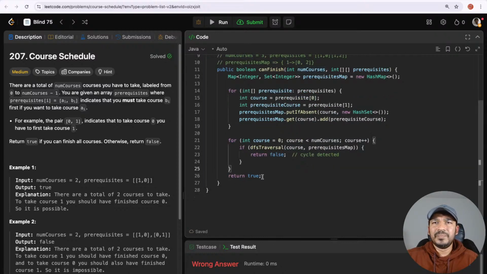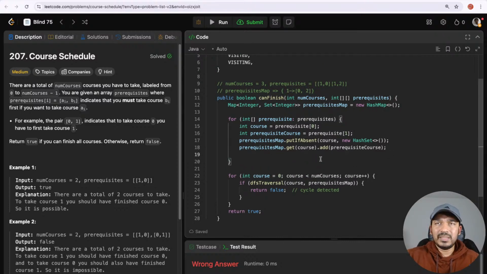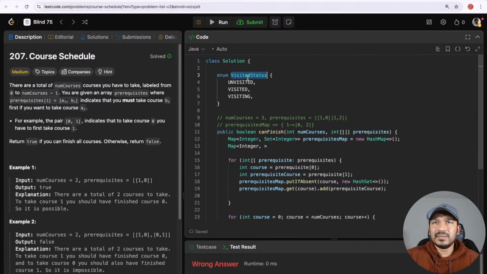And then here, for each of the courses when we are iterating through, let's add that to a visited map as well. So how do we represent the visited map? It will be an integer to visited status map: visited map is equal to new hash map.